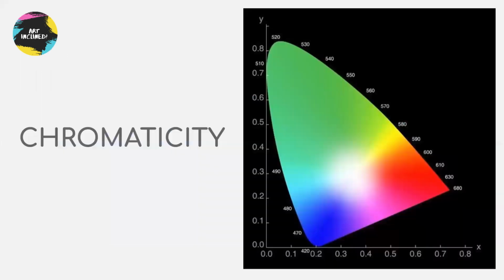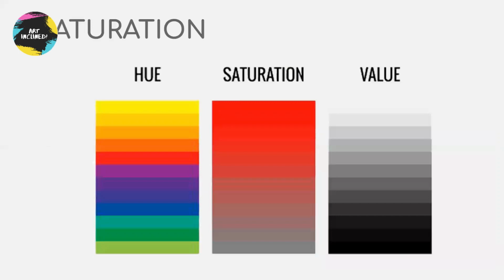Chromaticity. So chroma or chromaticity shows the purity of a hue. It is measured with the amount of black, white or grey in a color. If you add a neutral to a color, it will reduce the chroma. So then it will appear less pure or vivid. Colors with high chroma look really bold. Next is saturation. It is about how a color looks under different lighting conditions. Saturation is just the addition or removal of color.